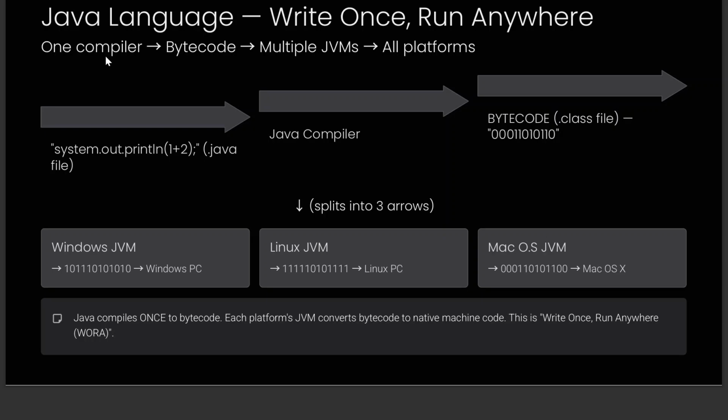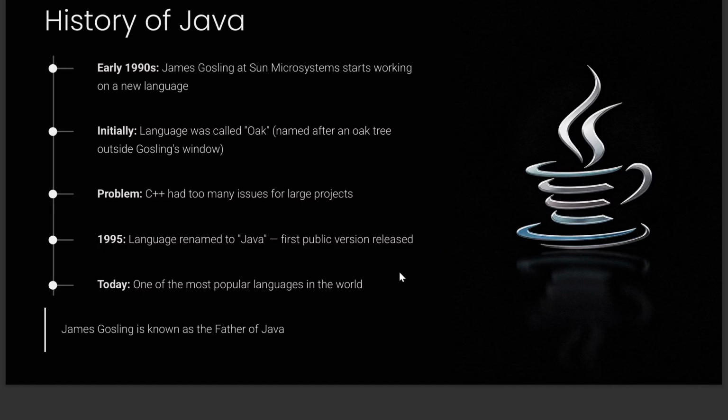One compiler will run and give you the bytecode, and then there are multiple JVMs, like the Windows JVM or Linux JVM or any environment's JVM, that can understand the same bytecode and run it on all sorts of platforms, as in the OS and processor combinations. Okay, the same line of instruction we had in C++, which is print 1 plus 2, the Java compiler will compile it and give you the .class file, which is the bytecode. And now this bytecode, even if you give it to the Windows JVM, Linux JVM, or Mac OS JVM, will still be able to run it and give you the output.